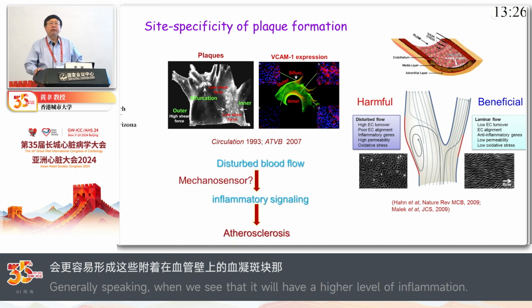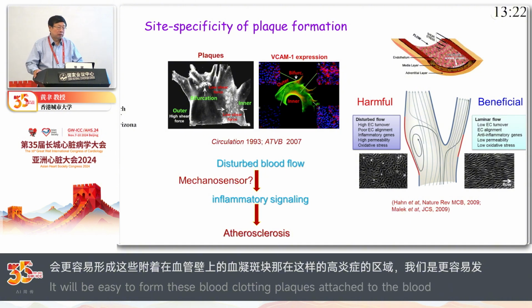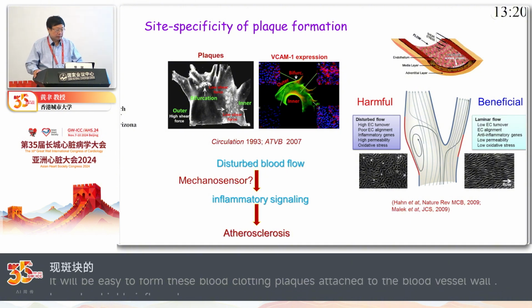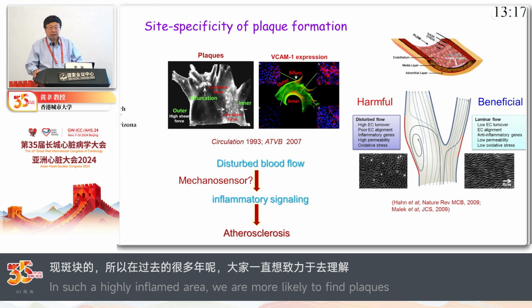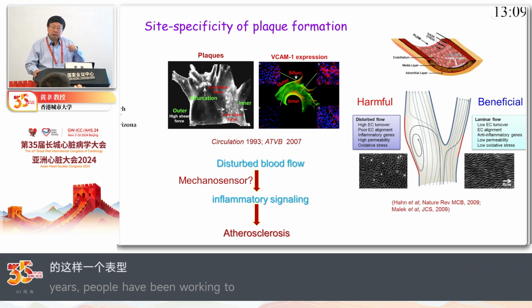But for so many years, people have tried to understand how this mechanostimulation affects the phenotype of endothelial cells, and basically how this turbulent flow triggers the inflammatory response in endothelial cells.